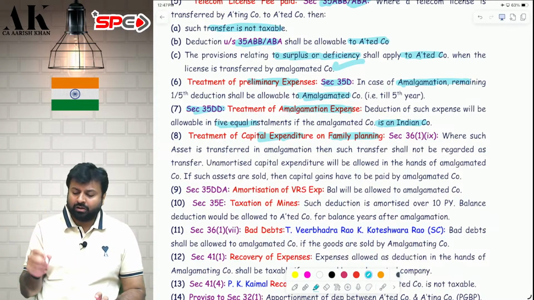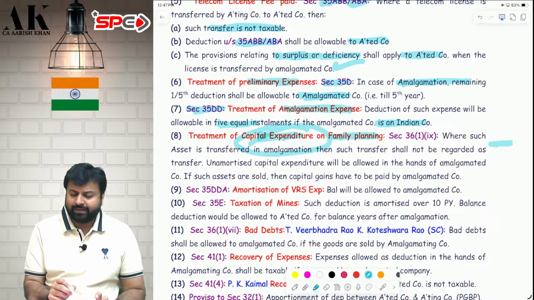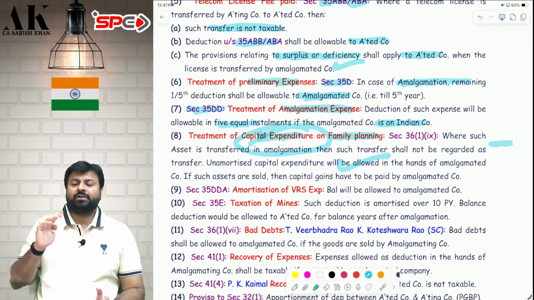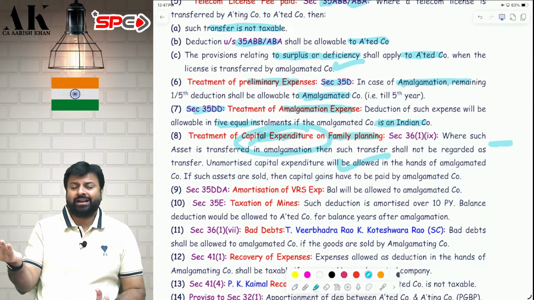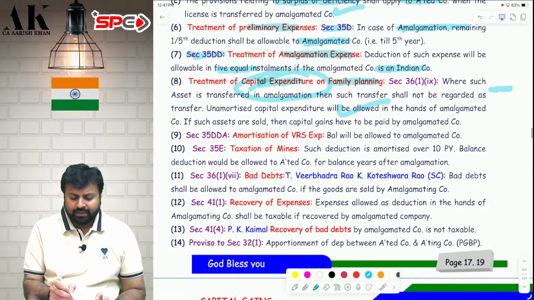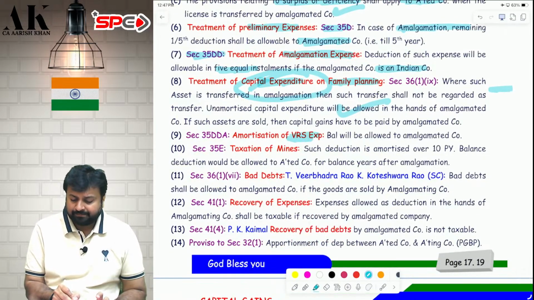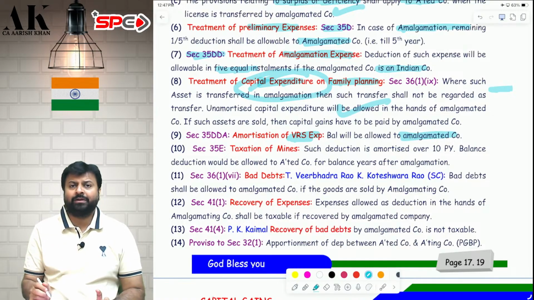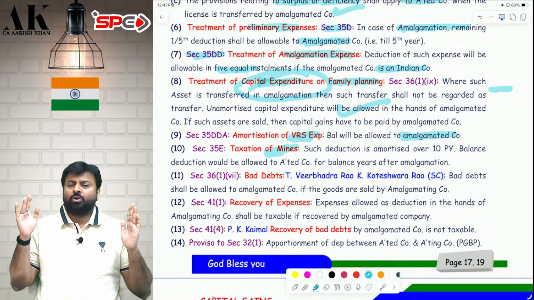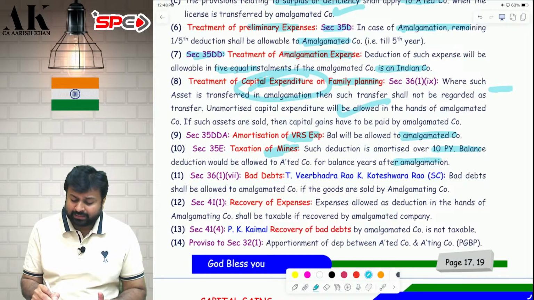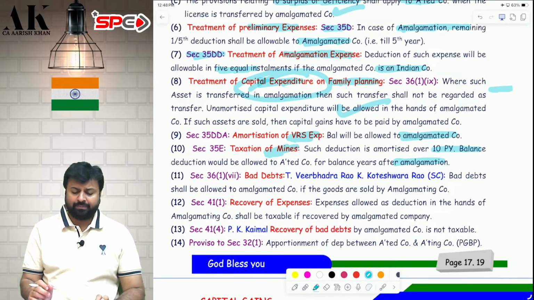Plus, here also, if a loss happens because of capital expenditure on family planning, that is treated like UAD, that will also be transferred to the amalgamated company. They can take that also and set it off against their income. Next, 35DDA, VRS. VRS is also allowed in 5 years. That balance VRS will also be allowed to the amalgamated company. Taxation of mine, 35E. This is also allowed over a life of 10 years. So this will also be allowed for the balance number of years to the amalgamated company.